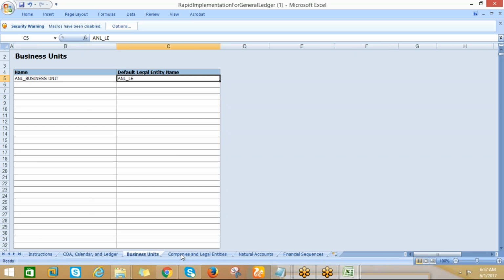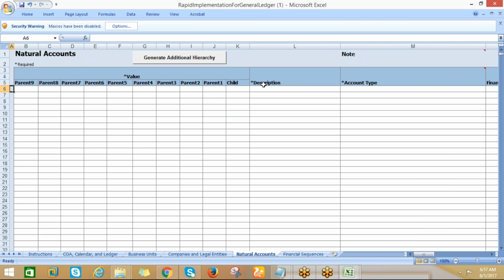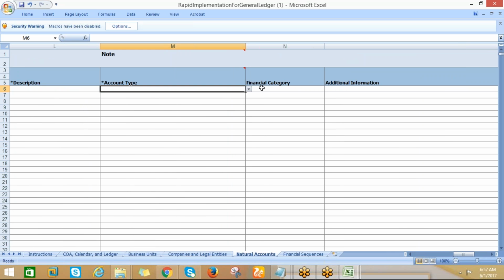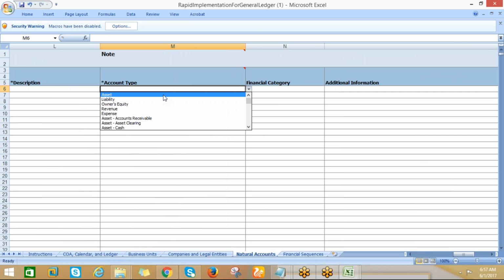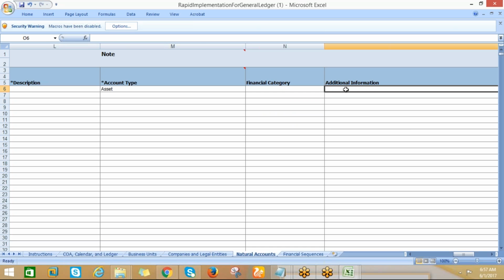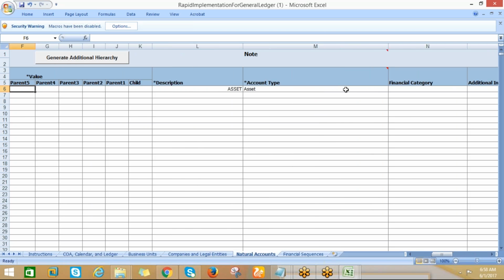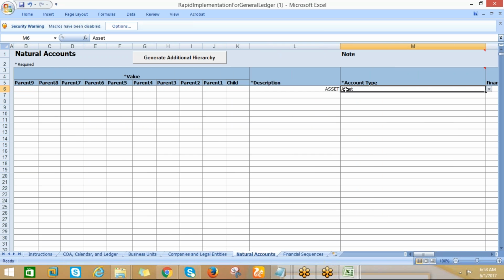Before going here, I just need to provide the values. Okay, so this parent, child, all these values, natural account values. Account type asset. We discussed that one, asset. So then this is not required, so let us go for the managed fields only. Asset, then description is asset. Then this is the value.